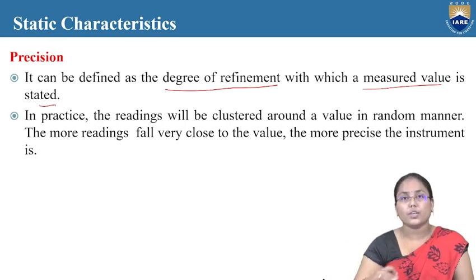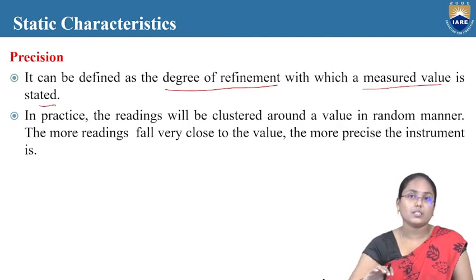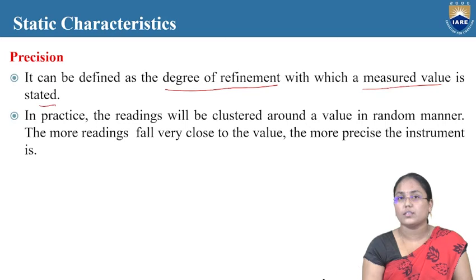Even after continuing the experimental process multiple times, if you are getting the same type of values as the output, say at least nearby values, then we can say it is precise. Precise means hitting the same point or getting the same value.